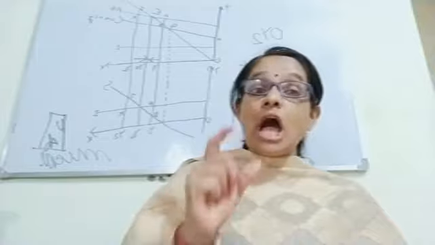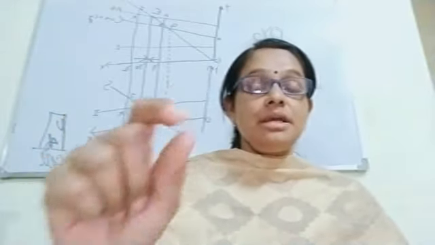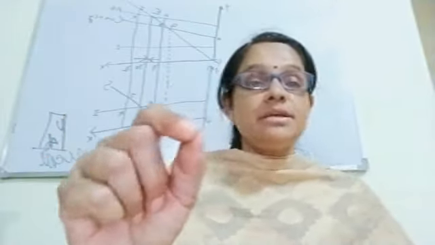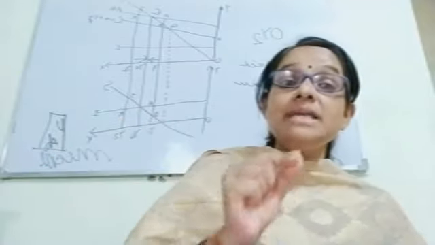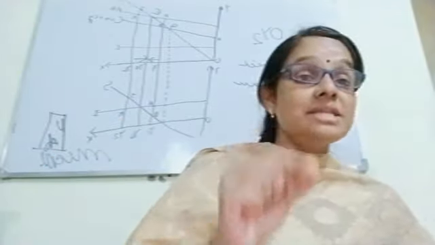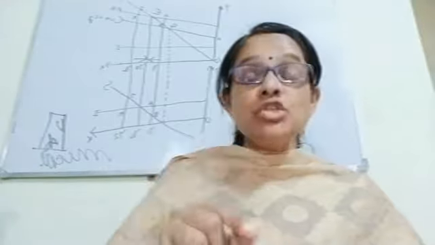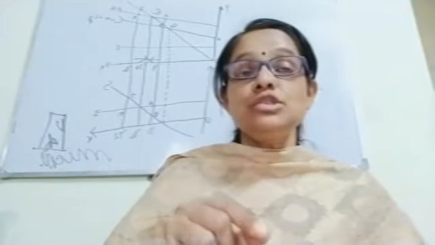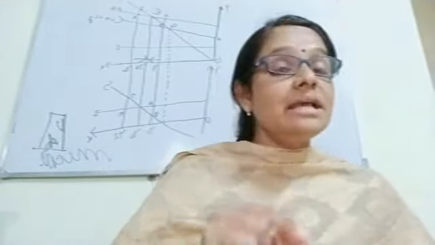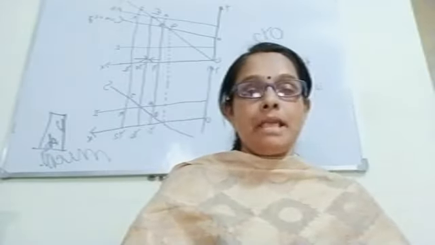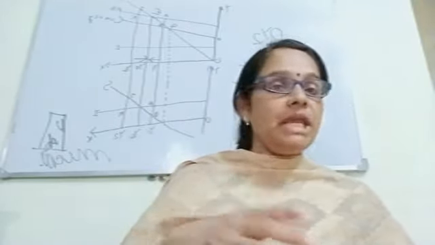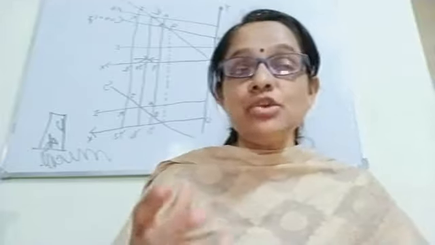Okay. Now how do we measure price? In terms of what do we measure price? We measure price in terms of money. So it is the money which helps the consumer in taking consumption decision. Because the consumer is rational, the main aim of the consumer is to maximize utility.